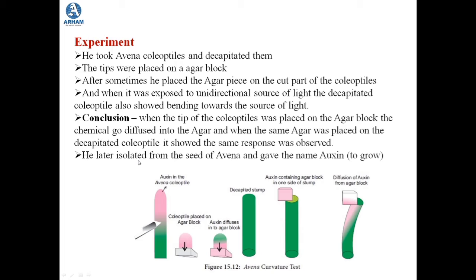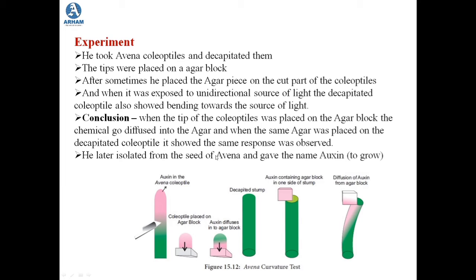So later on, after the success of this experiment, he isolated this auxin from the seed of Avena and he gave the name auxin. Now why did he give the name auxin? Because auxin means to grow, and as this hormone is a growth promoter, he named it as auxin.